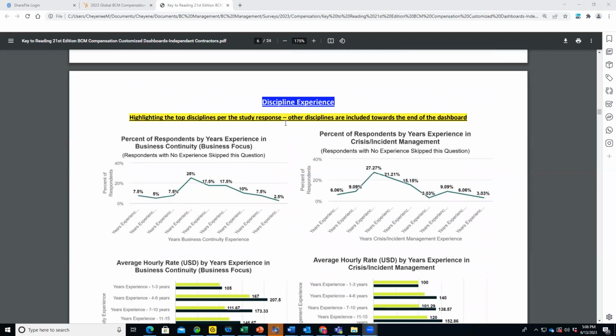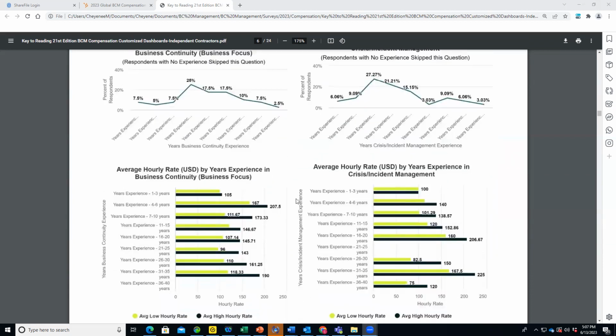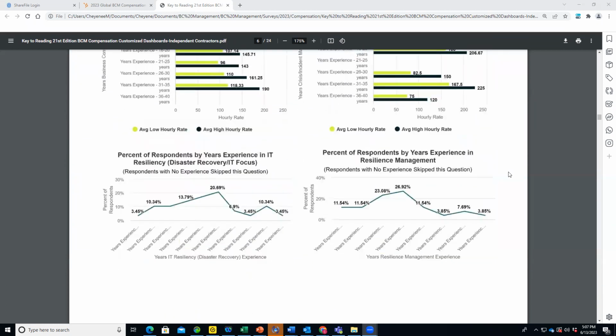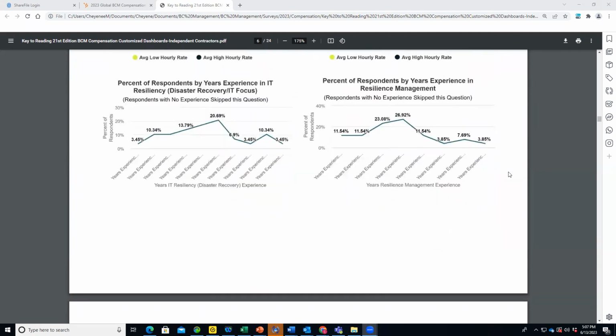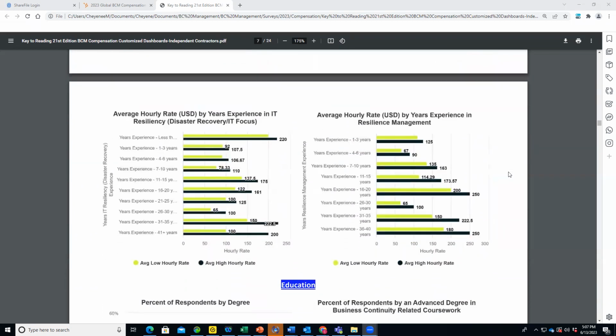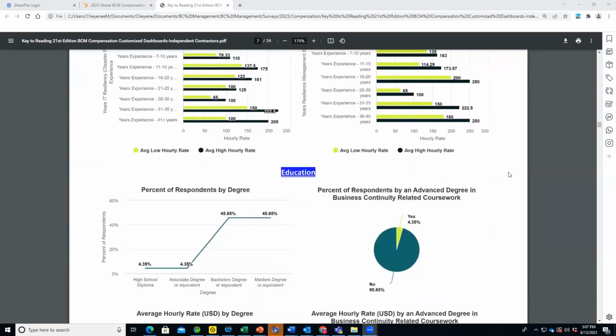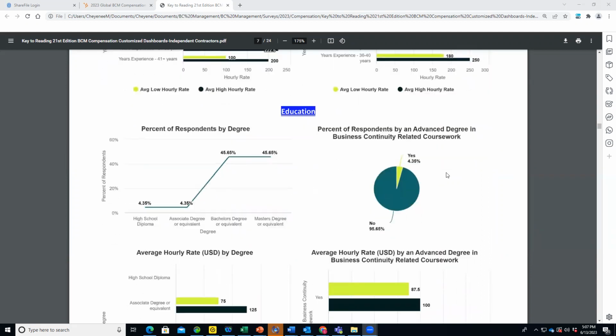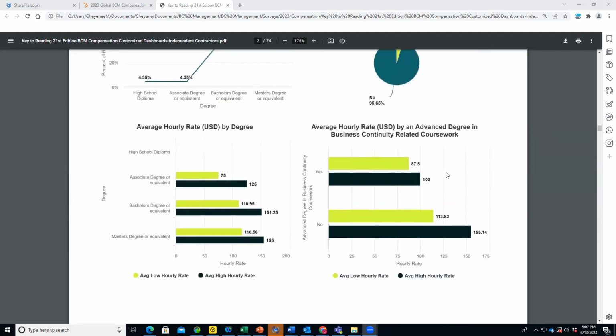We only highlight the top disciplines at the beginning of the dashboard. So business continuity, crisis incident management, so percent of respondents, and then by low, high hourly rates. IT resiliency, resilience management, again, percent of respondents, and then the low, high hourly rates. Other disciplines are included towards the end of the dashboard. Then we get into education, so percent of respondents by degree, percent of respondents that have an advanced degree specifically within business continuity related coursework. Then again, the low, high hourly rates for each.